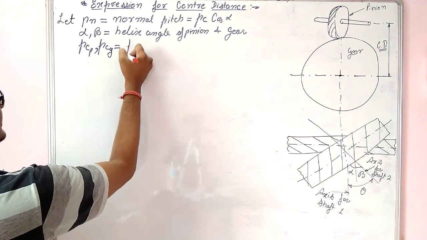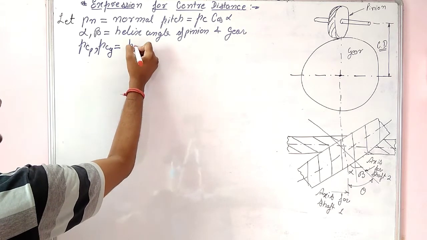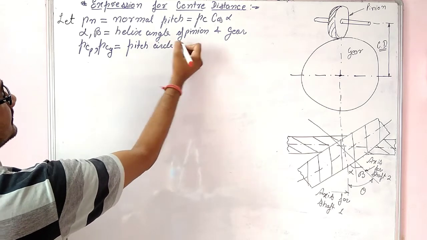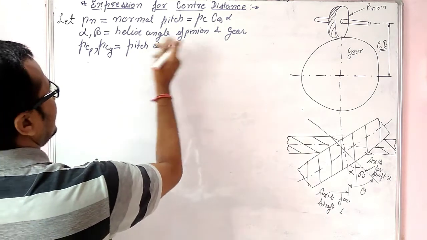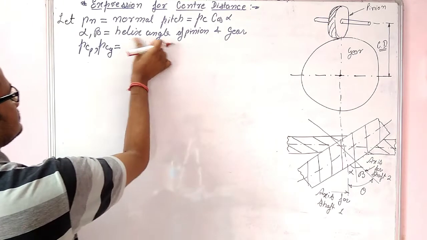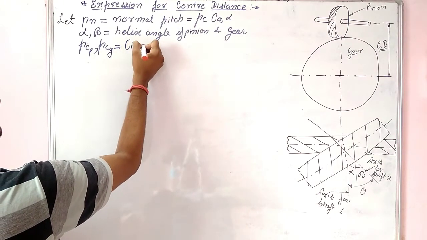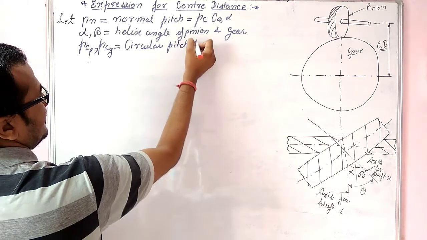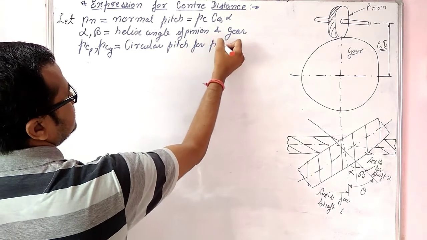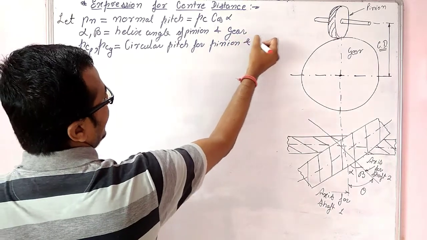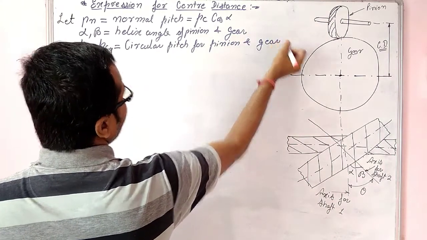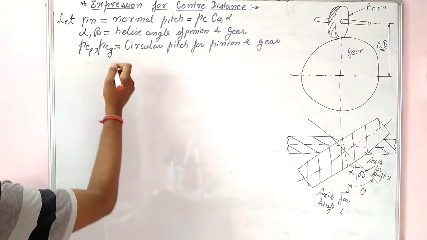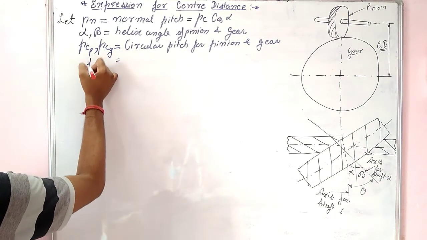So we can say that PCP and PCG are the circular pitches for pinion and gear.